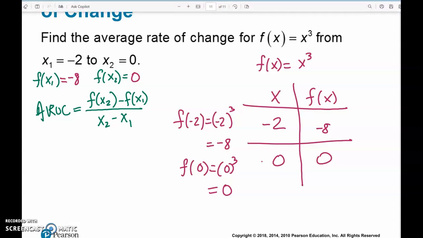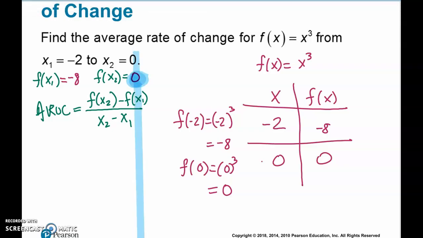So into this problem, here is f of x2. So that's 0. That's going to go here.